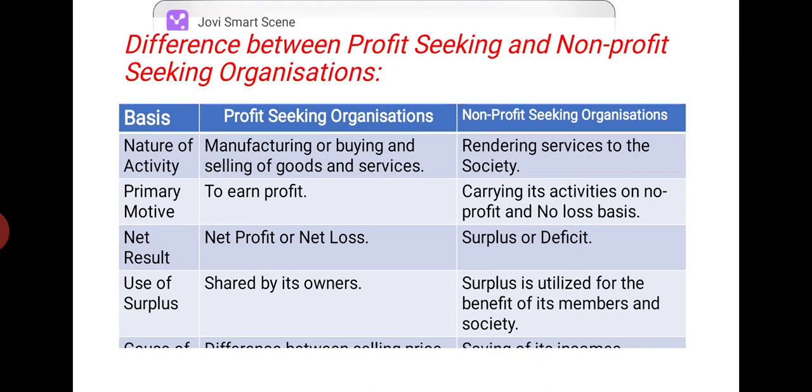Next one is the net result. The net result of the operation for profit seeking organization is either net profit or net loss, and for non-profit seeking organization it is surplus or deficit. Surplus means if the income is more than expenditure, and if the expenditure is more than income, it is deficit. Next, what is the use of surplus or use of profit for both the organizations? For profit seeking organization, whatever may be the profit or loss, it is shared or distributed among the owners. But for non-profit seeking organization, it is not distributed, but it is utilized for the benefit of its members and society.